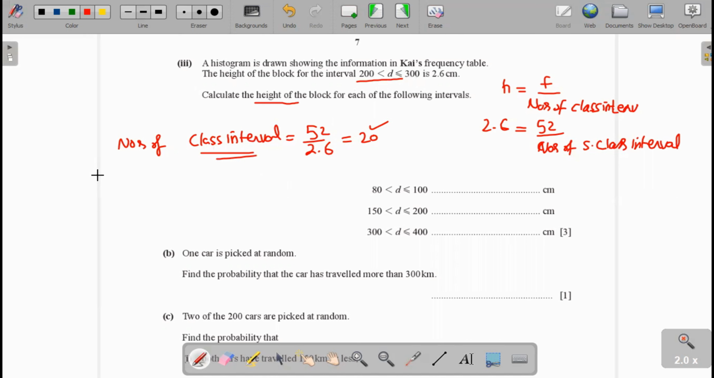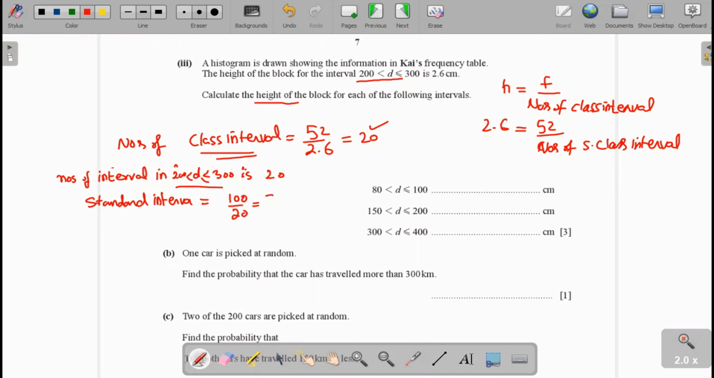It means the number of intervals from 200 to 300 is 20. Now the standard class interval size: the width is 100, which holds 20 intervals. When we divide 100 by 20, we get 5. So the standard class interval is 5.